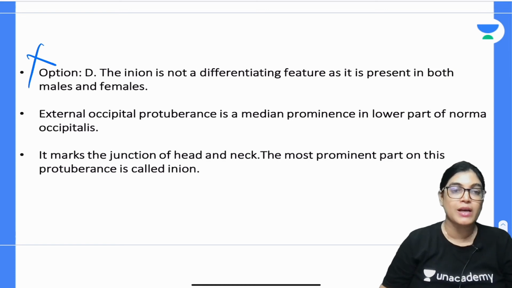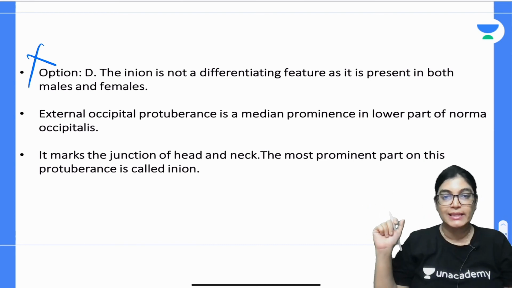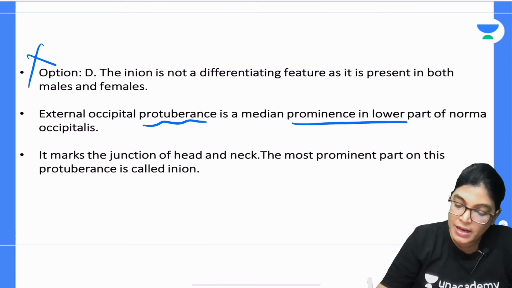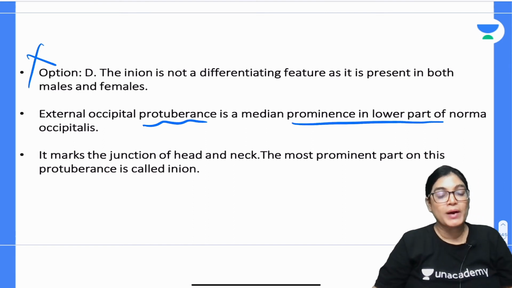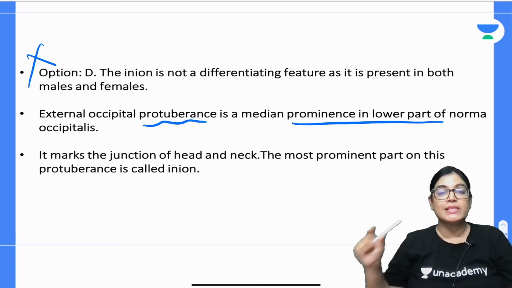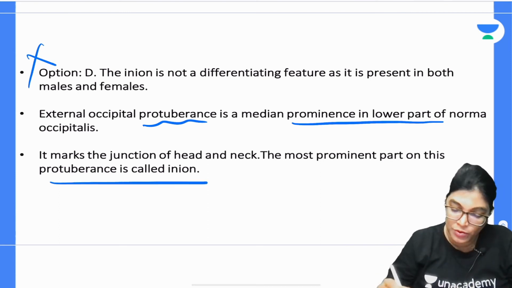What is inion? Actually, it's the most prominent part on the external occipital protuberance from where the nuchal lines are diverging. The external occipital protuberance is a prominence which is formed at the lower aspect of the squamous occipital bone, and the most prominent point or the most elevated point lying on this prominent part is called inion.